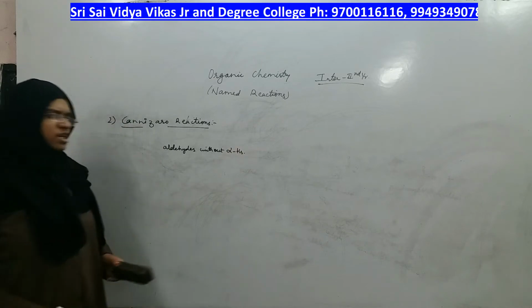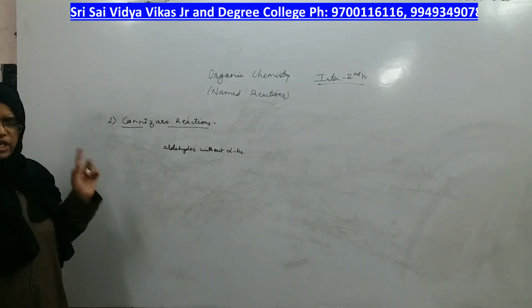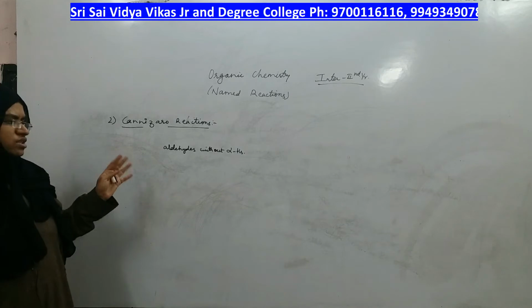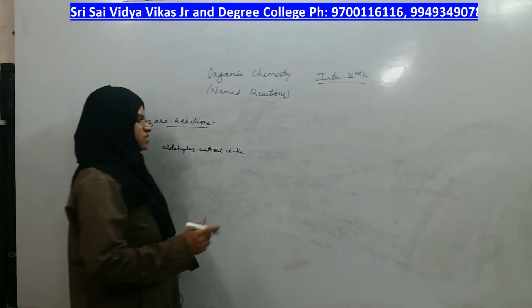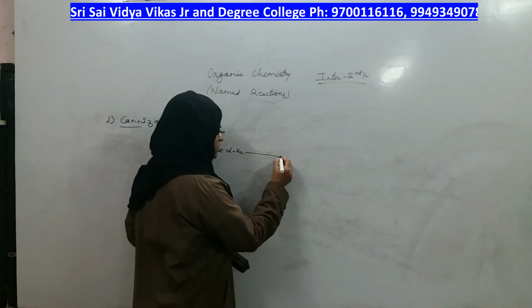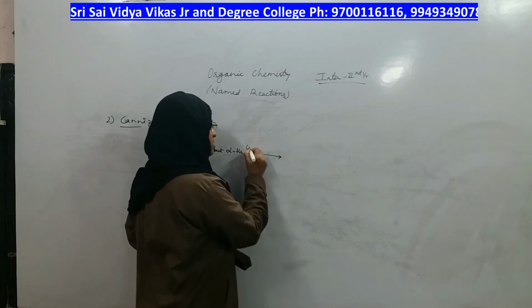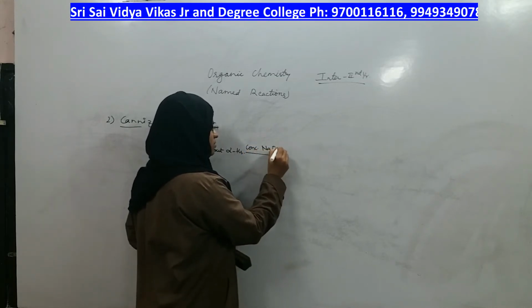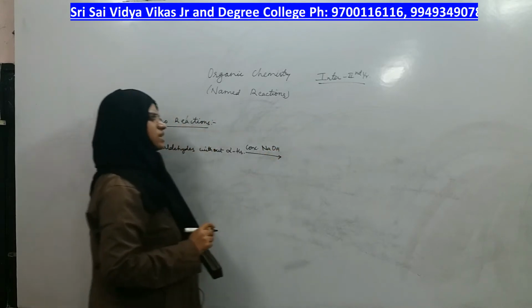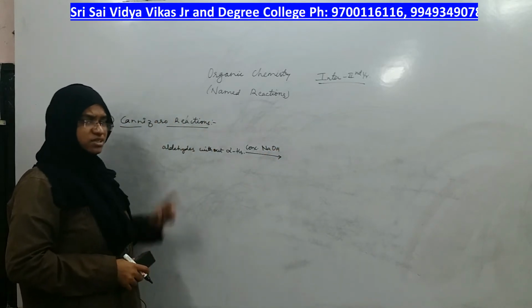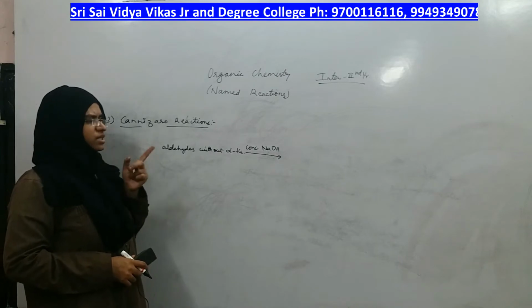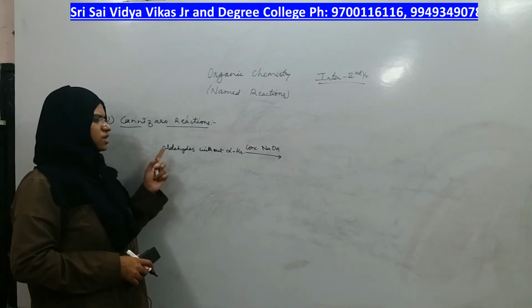They react with themselves in the presence of concentrated alkali. Alkali can be concentrated NaOH or concentrated KOH. There we used dilute, but here it should be concentrated, right?